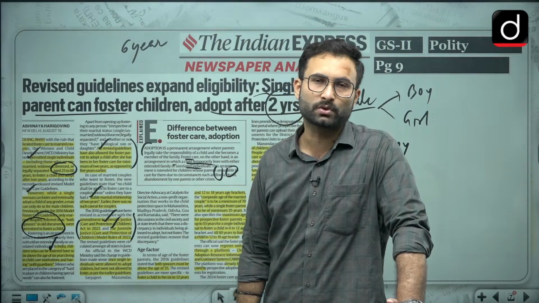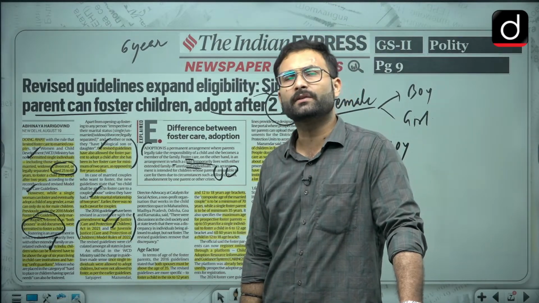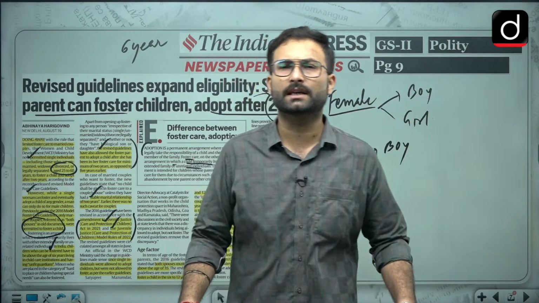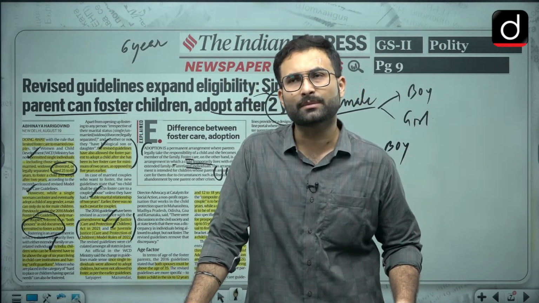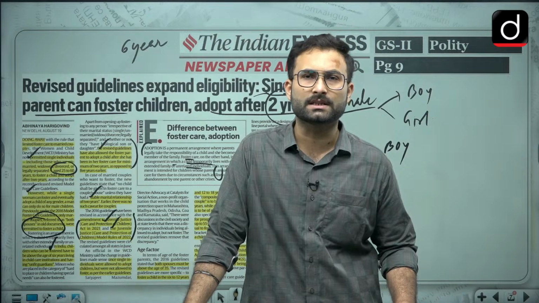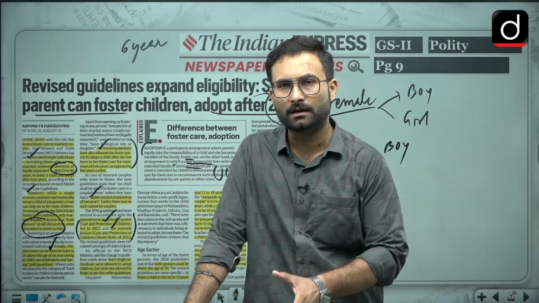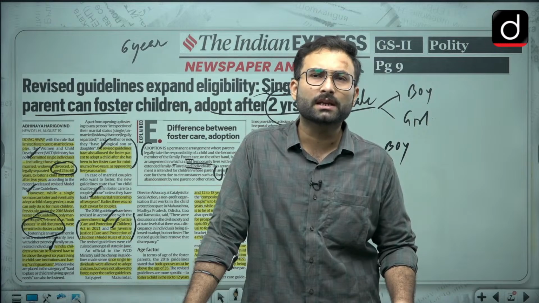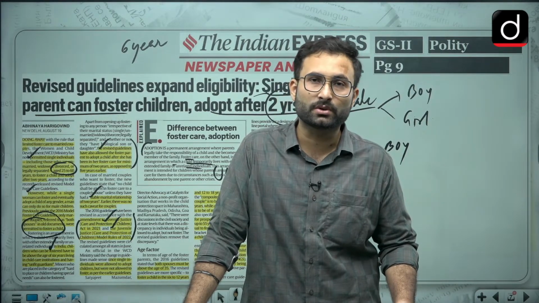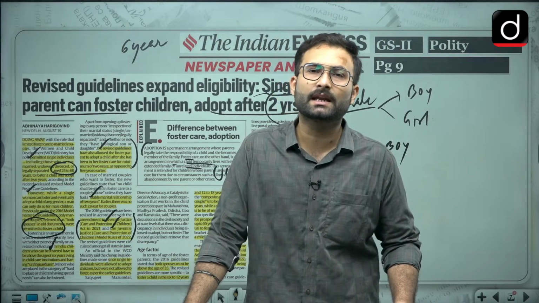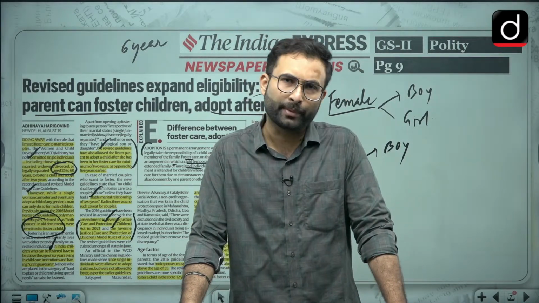Otherwise you are not supposed to foster a kid, because when we talk about foster kids or the kids who are in care institutions, they have some kind of trauma attached to it, because obviously if their life was normal, they would not be in the care institutions. So there can be some kind of trauma attached, and if the foster parents are also having similar issues, that can have a negative impact on the health of the child.